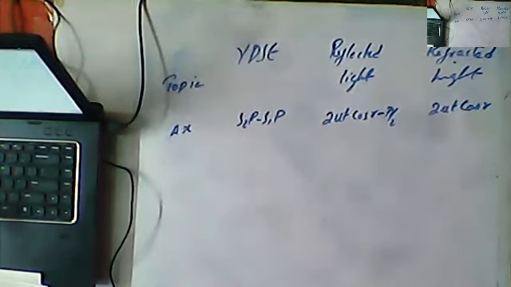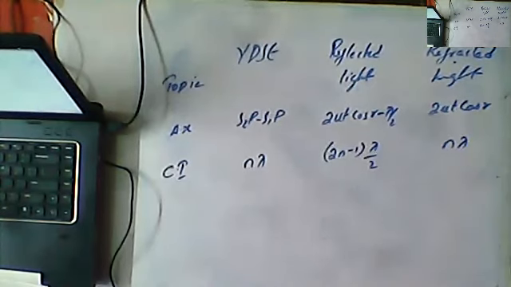So first, the condition for constructive interference, CI. For CI, what is the condition? Here S2P minus S1P is equal to n lambda. For the reflected light it is equal to (2n minus 1) lambda by 2, and for refracted light once again n lambda.